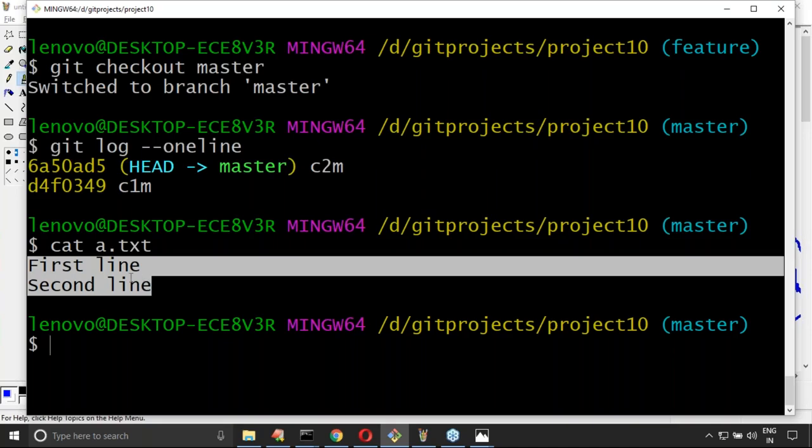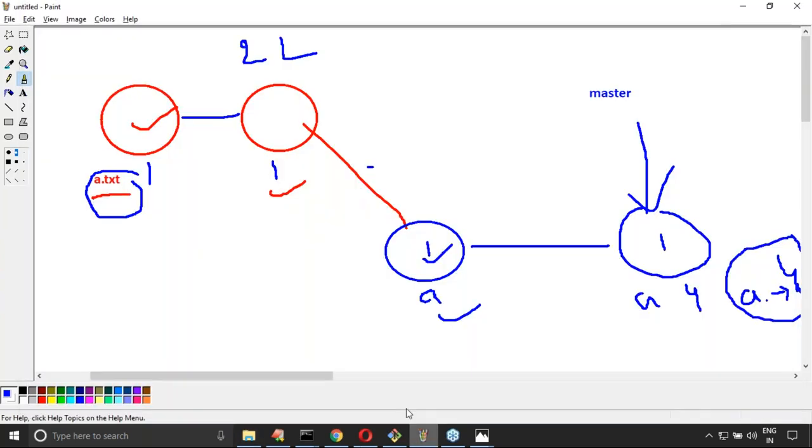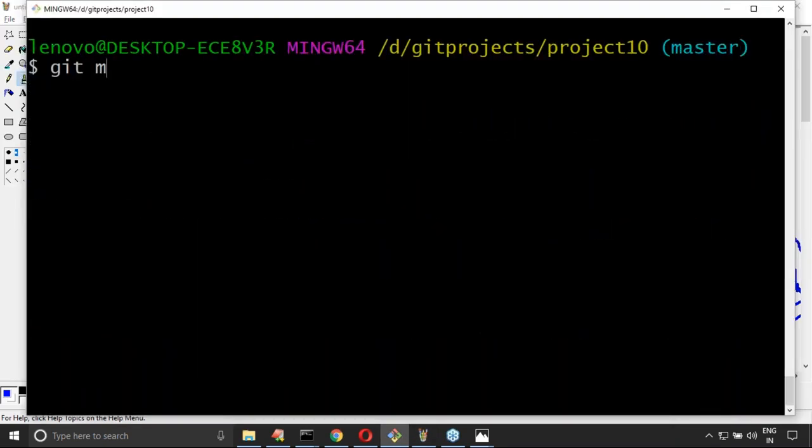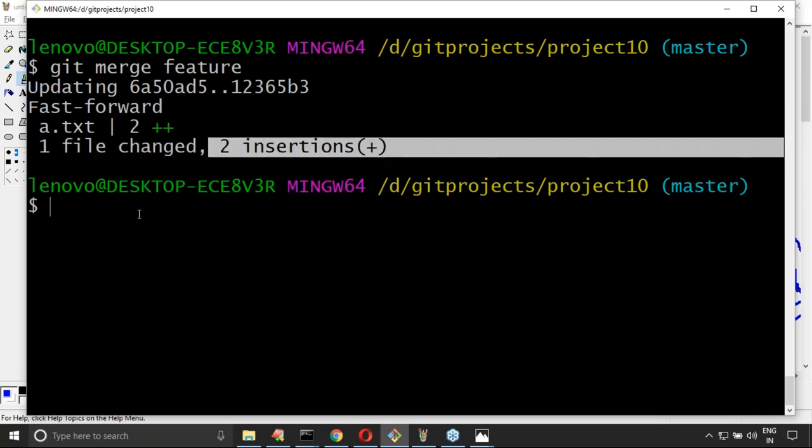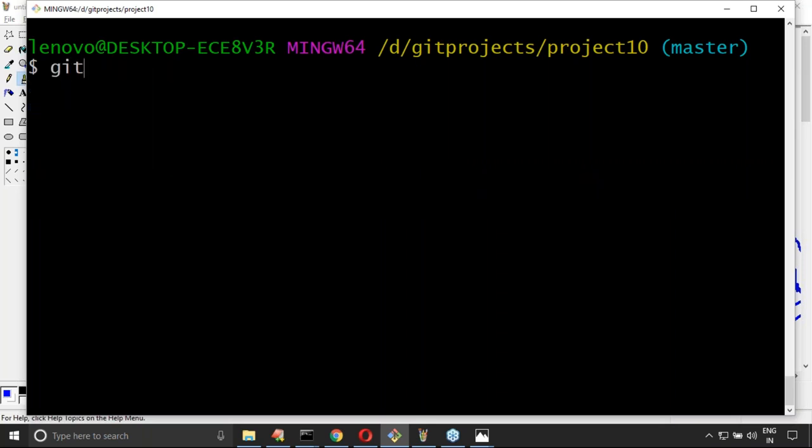Now a.txt in the master branch contains two lines, but in the child branch it contains four lines. Now I want to perform the merge operation. What will happen, sir? git merge feature. Now completed. You are never going to see any conflicts. Simple, sir. It directly updates by fast forward a.txt, two lines added. One file changed, two insertions, it is telling. Now git log --oneline.